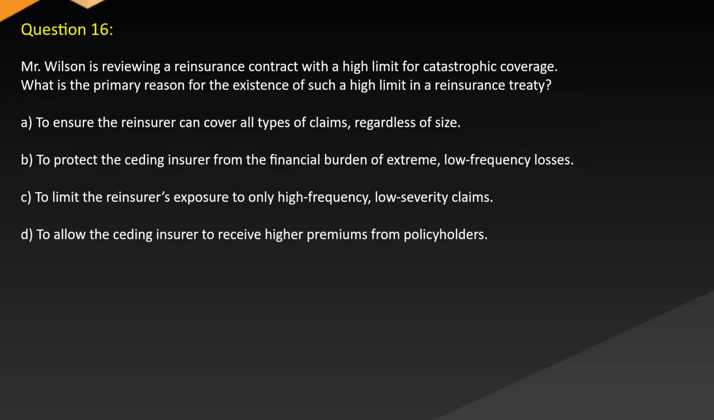Question 16. Mr. Wilson is reviewing a reinsurance contract with a high limit for catastrophic coverage. What is the primary reason for the existence of such a high limit in a reinsurance treaty? A. To ensure the reinsurer can cover all types of claims, regardless of size. B. To protect the ceding insurer from the financial burden of extreme, low-frequency losses. C. To limit the reinsurer's exposure to only high-frequency, low-severity claims. D. To allow the ceding insurer to receive higher premiums from policyholders.